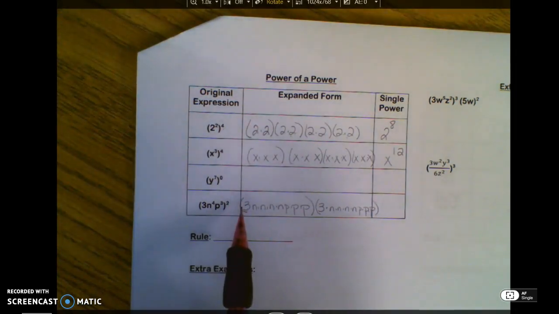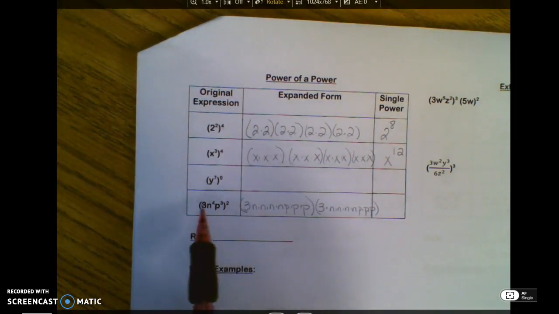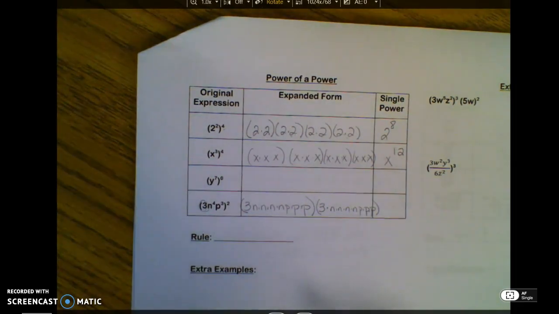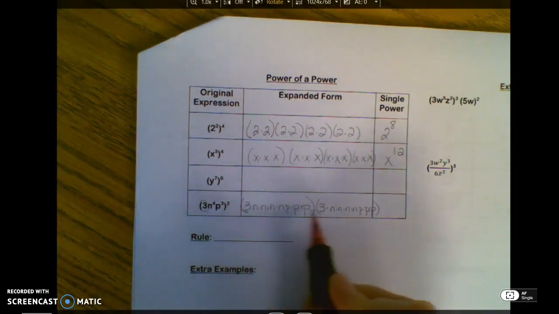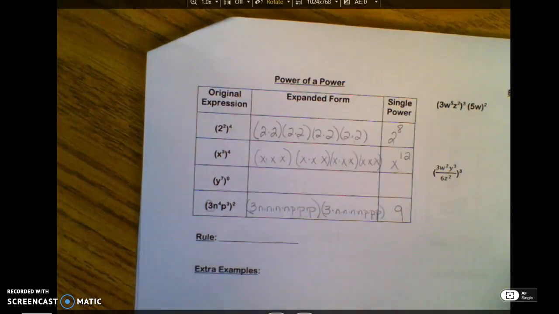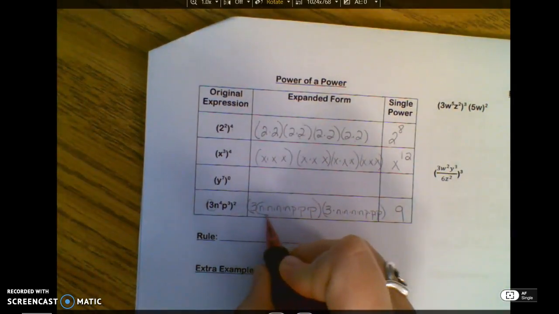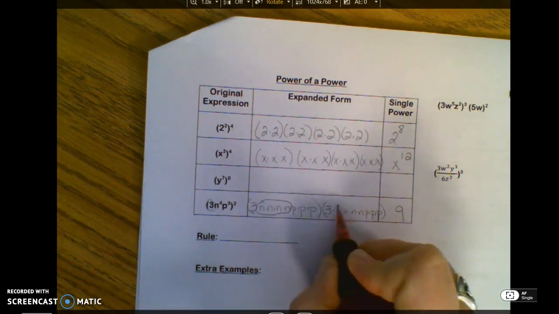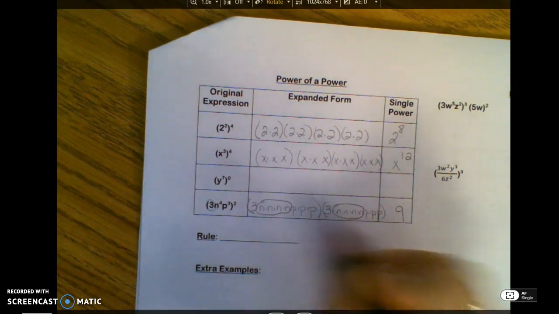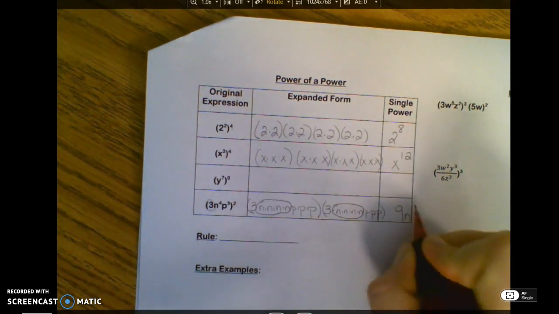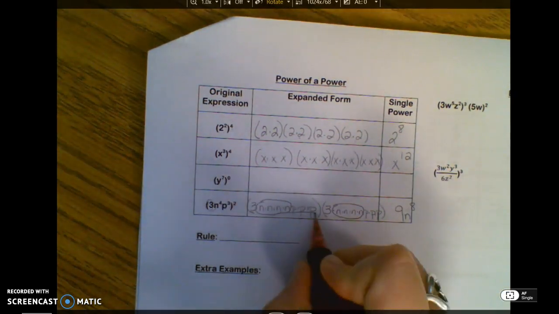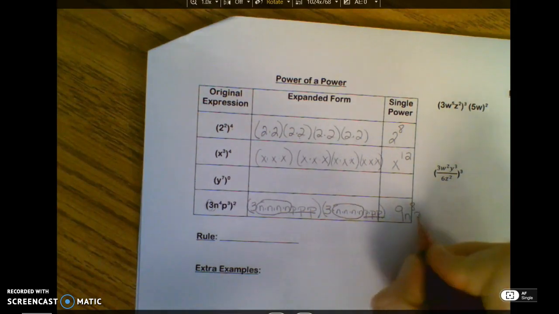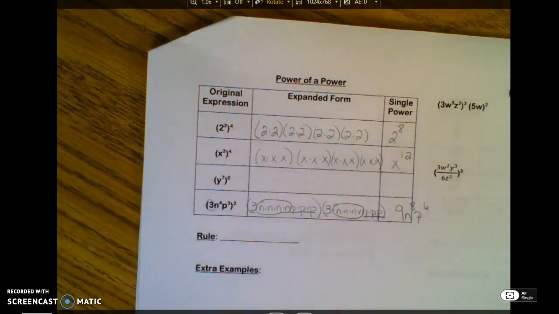Notice what many students do is 3 times 2. 3 is not an exponent. I have 3 squared, known as 3 times 3, which is 9. I have 4 n's and 4 n's. When I count those up, 4 and 4 is 8 of them. And I have 3 p's and 3 p's, a total of 6 p's.